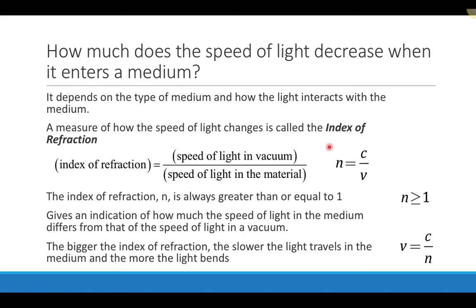And we can rearrange this expression that we've defined for the index of refraction. We can cross multiply here, and we see that the speed of light inside of a medium is just the speed of light in a vacuum, that's our 3 times 10 to the 8 meters per second, divided by the index of refraction of whatever that material is.